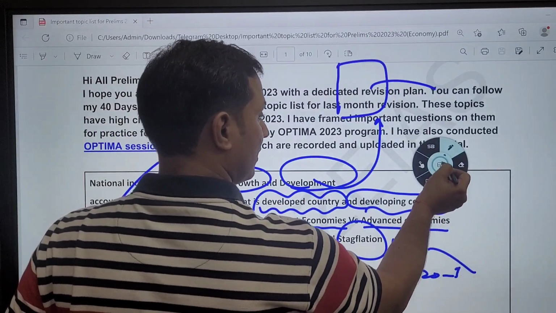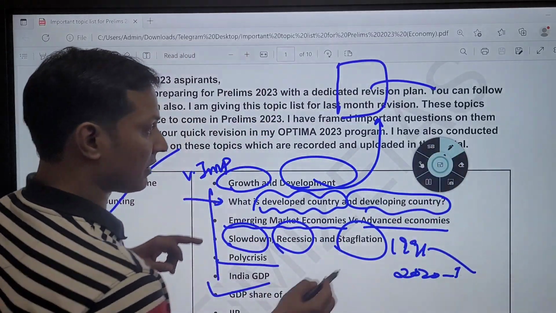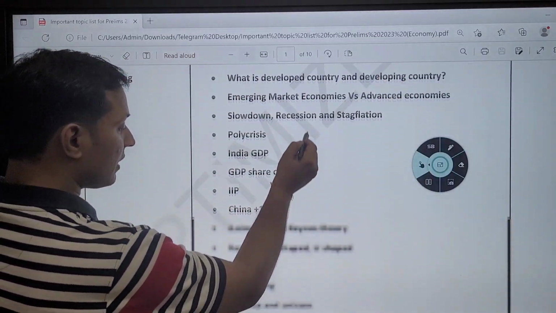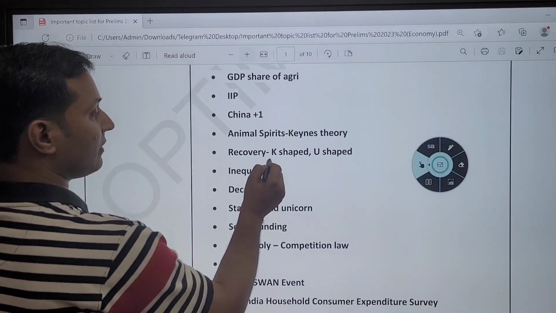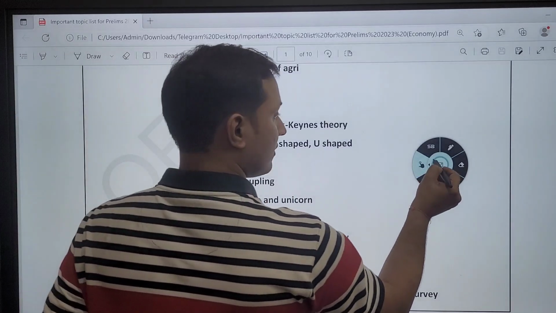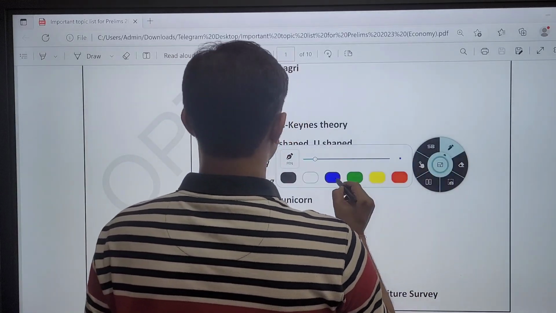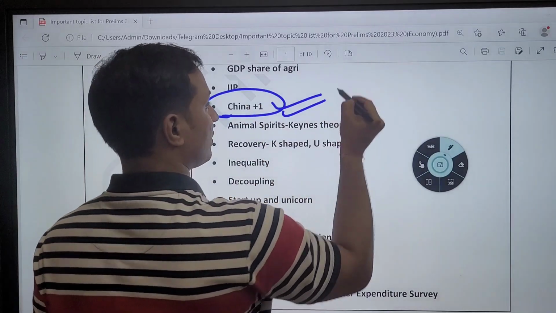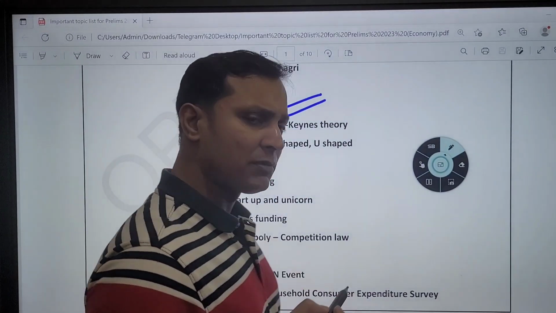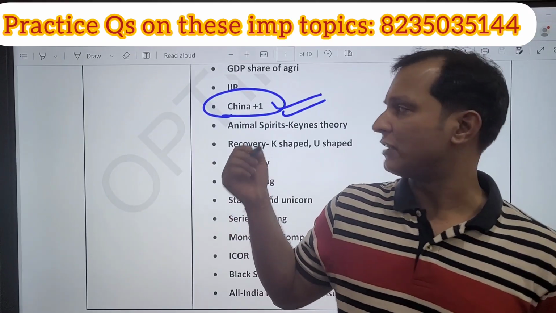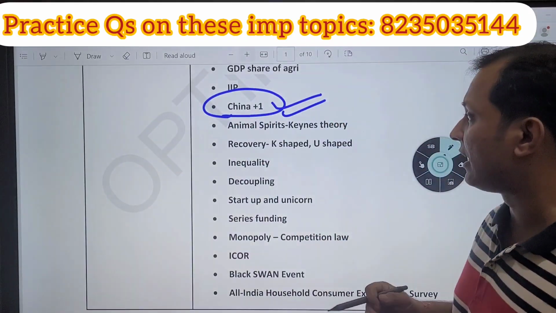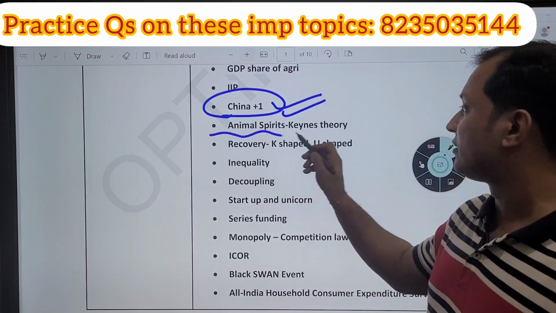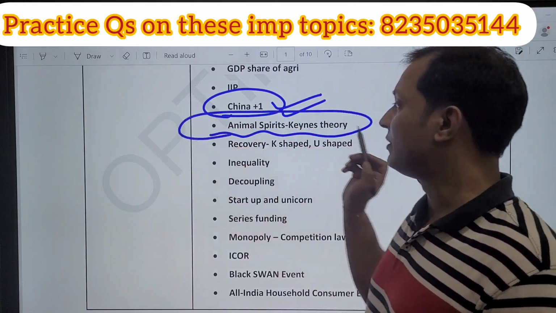So guys, let us see further. Next guys, what is important this year is, you can see here, China plus one strategy. What do we mean by China plus one strategy? This is a very important concept and a question is very much expected on this China plus one strategy. Next, what is animal spirits? The Keynesian theory, animal spirits.